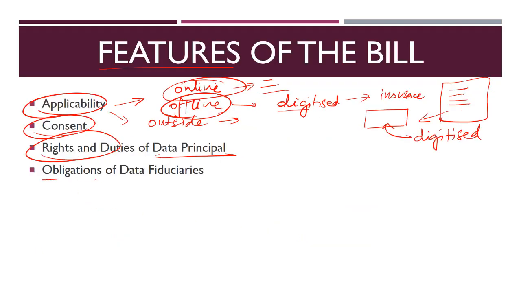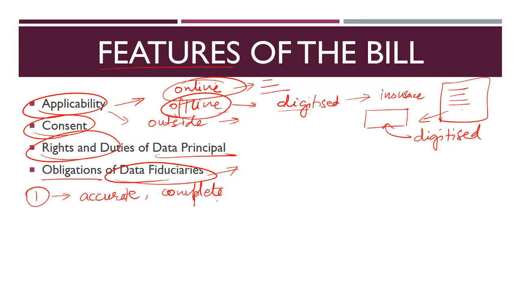Now, what are the obligations of the data fiduciaries, and what is a fiduciary? That is the business, the app or the website which is storing your data. First of all, the first obligation of this fiduciary is that it will try to see to it that your data is accurate as well as complete in all respects. So they will try to ensure that this data is accurate to the extent they can ensure it. They will try to provide provisions to see to it that you are filling in accurate data, and that your data, whenever it is stored, is in complete format. They do not lose your data if they have gained access to it.